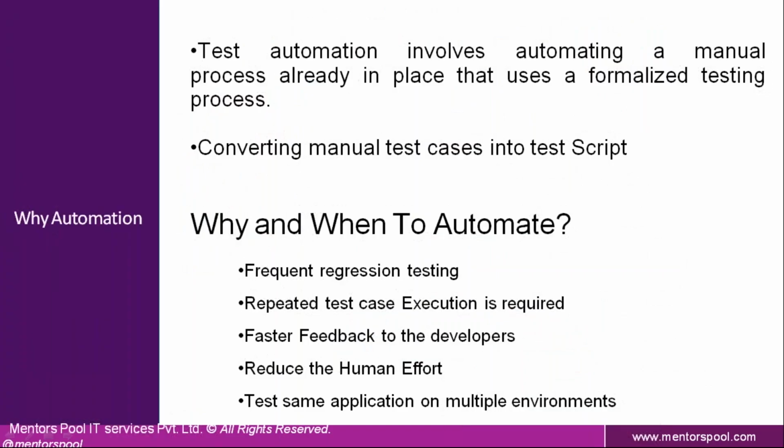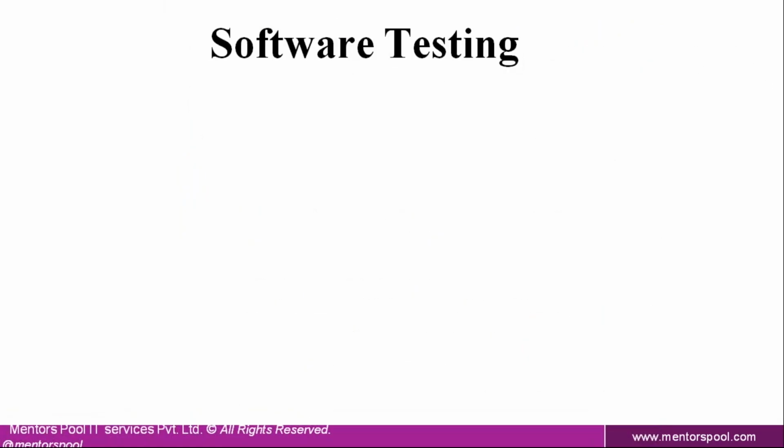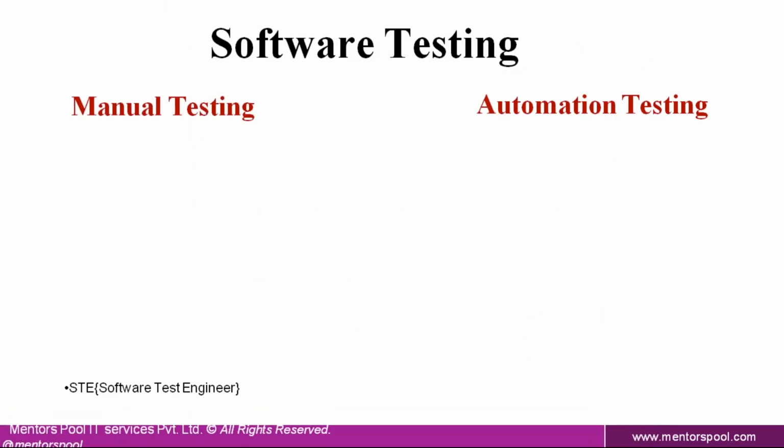Now the manual test engineer is going to get this document. You have to study all the requirements in the document, and if you are stuck somewhere, you need to clear all the clarifications